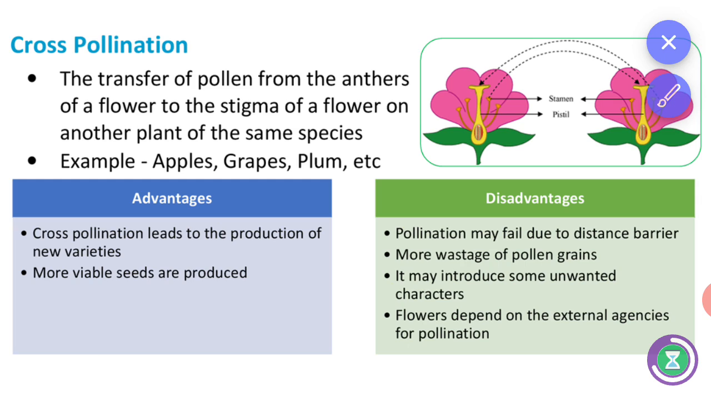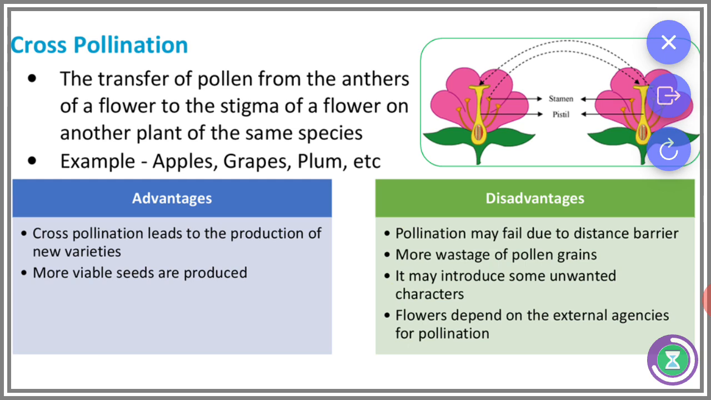And advantages: cross pollination leads to the production of new varieties and more viable seeds are produced. And disadvantages: the pollen grains may fall due to the distance barrier, there is more wastage of pollen grains, some unwanted characters may be introduced, and flowers depend upon an external agent for pollination. So it needs an external agent.